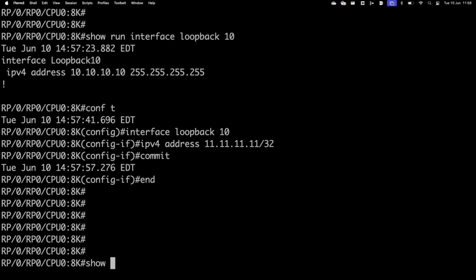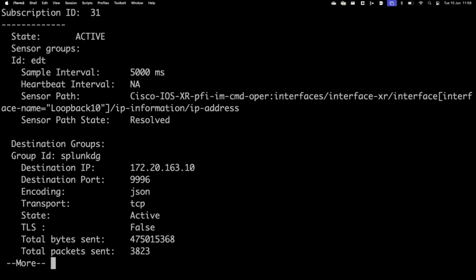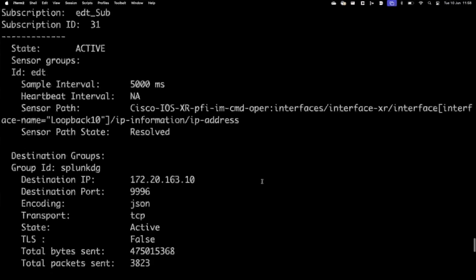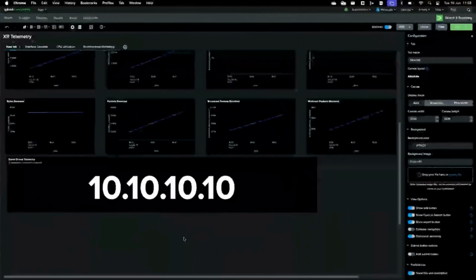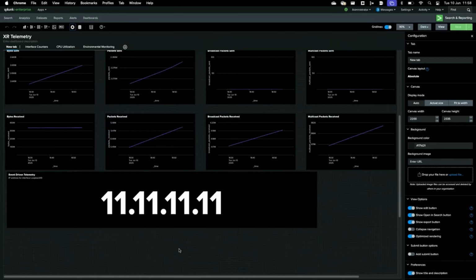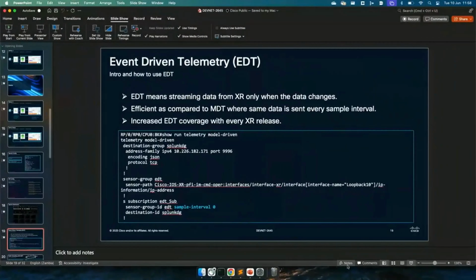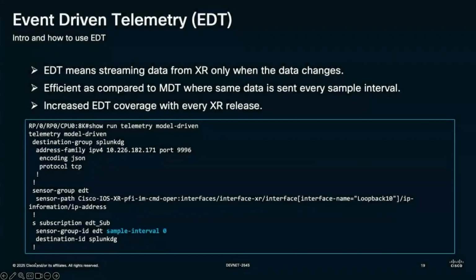Once I have created the subscription, I'll check the status of the subscription. And I see that it is active. And the dashboard and the panel were updated to the new IP address. So this is what my event-driven telemetry looks like. It only streams data when there is a change in the data, otherwise it wouldn't. So this was one concept of MDT called event-driven telemetry.